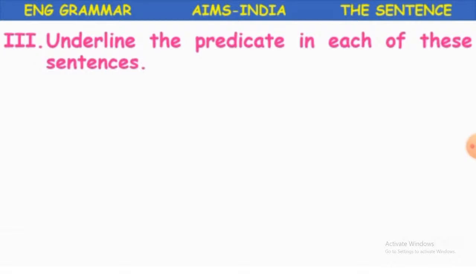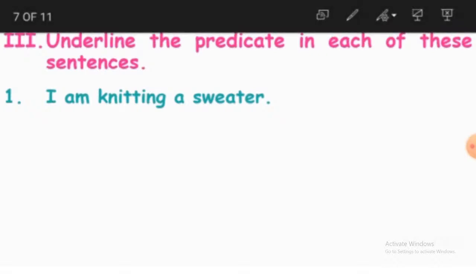So what is it? We have to underline the predicate in each of the sentences. So do you remember what the predicate is, children? What did we learn about the predicate? We have two parts of the sentence. One part is the subject and the rest of the sentence is the predicate. And in that predicate, the sentence is going to include the verb.